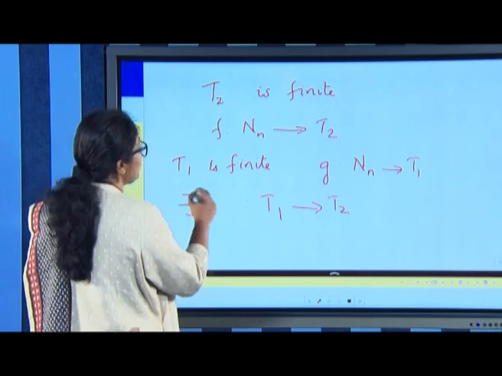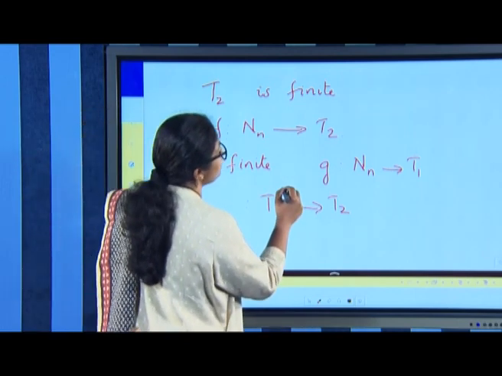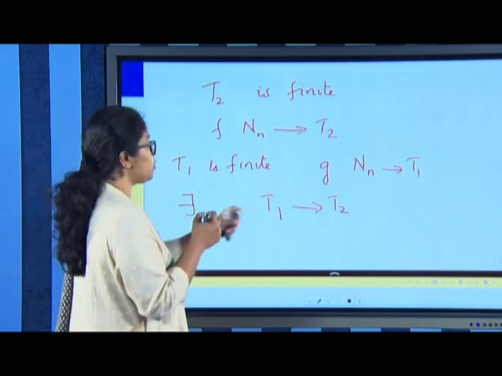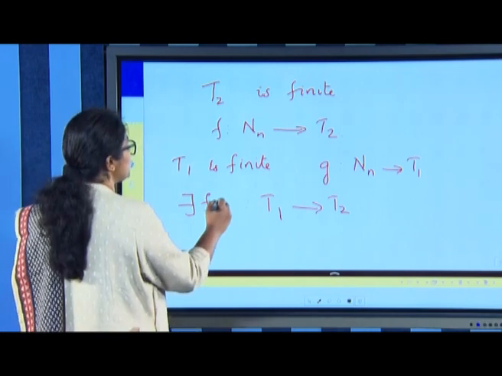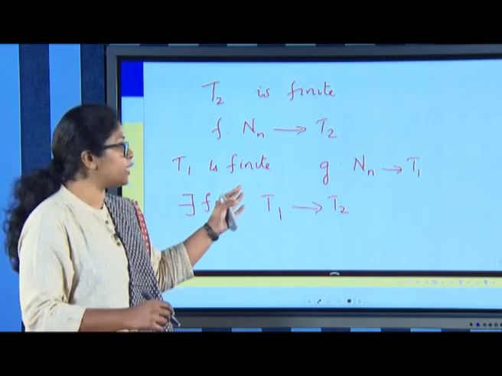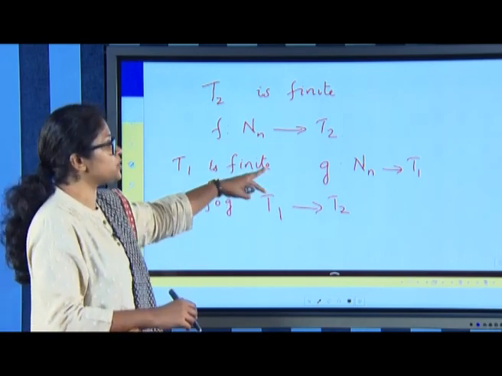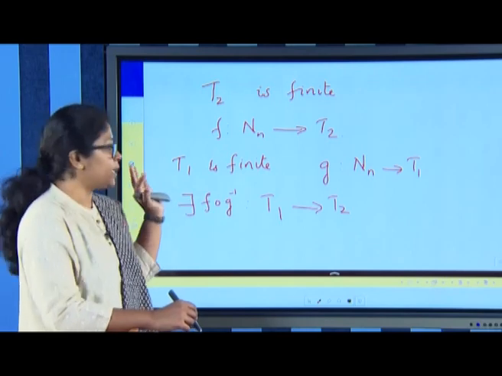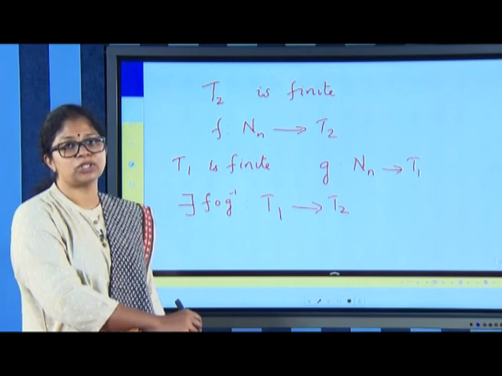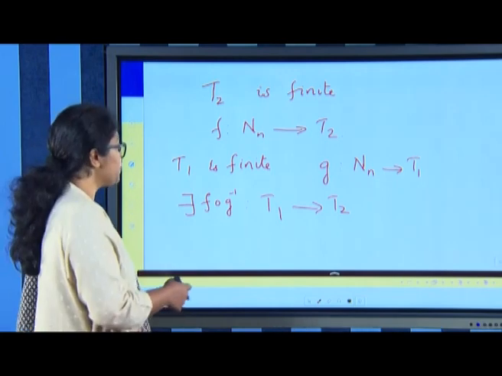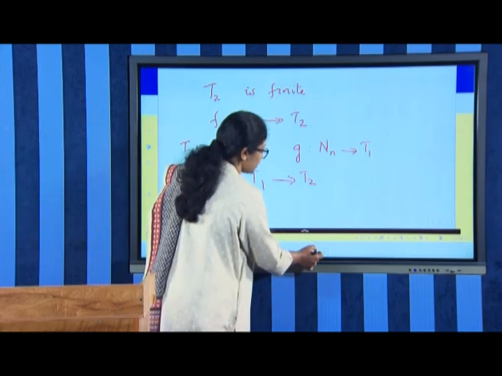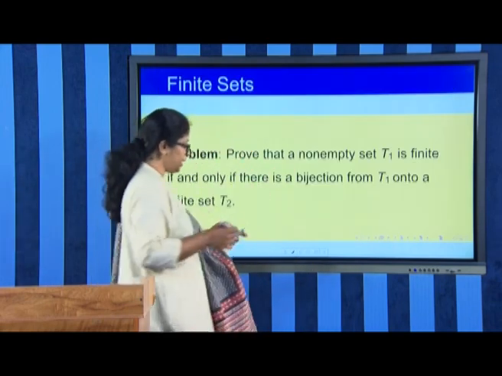So, you can take f composition g inverse to be a bijection from T1 onto T2, or you can take g composition f inverse as well, because the domain and range of the two functions should match. So, you can take accordingly a composition, and we can show that there exists a bijection from T1 onto T2, and the converse is just the reverse of this. We can simply retract.